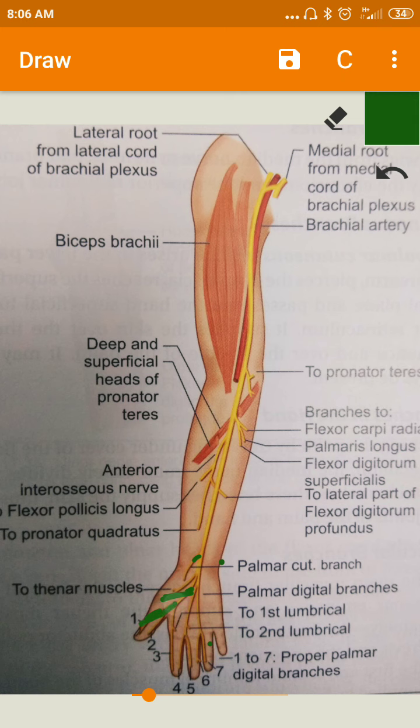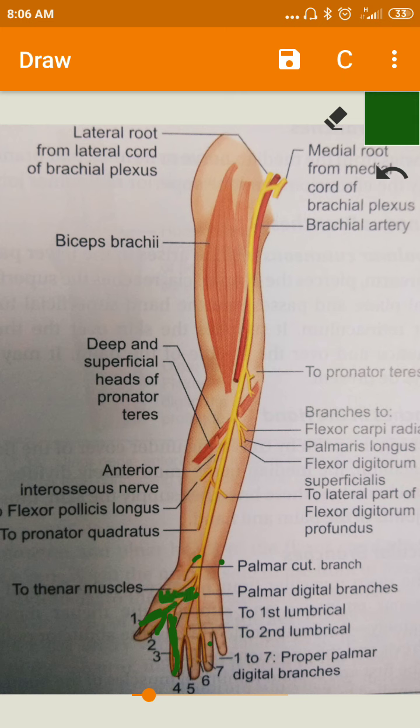So 2 digital branches for the thumb and 1 digital branch to the index finger. What are the thenar muscles? Flexor pollicis brevis, abductor pollicis brevis, and opponens pollicis are supplied by this lateral division of the median nerve.